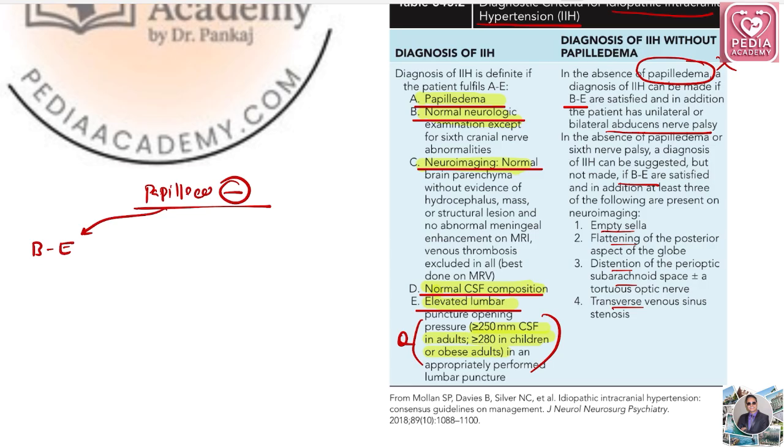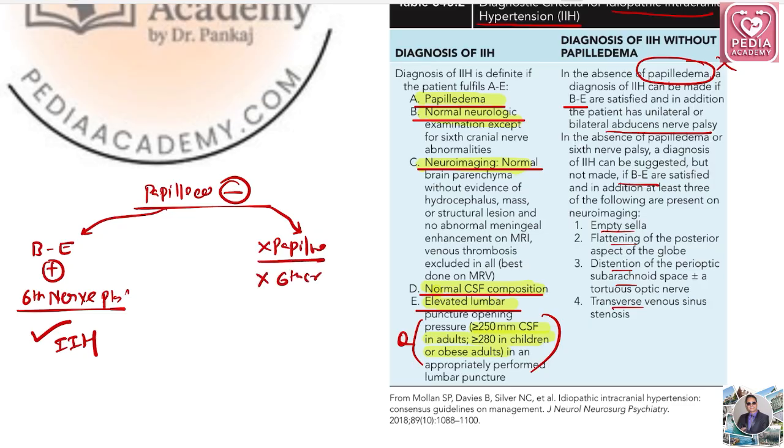Okay, plus sixth nerve palsy. So your diagnosis of idiopathic intracranial hypertension will be made. But again, I'm simplifying this table. In the other scenario, if you found there is no papilloedema, and your sixth cranial nerve palsy is not there, can you make the diagnosis? So you'll say, no sir, we can't make it. But yes, this was an INI-SS question. We can make the diagnosis.